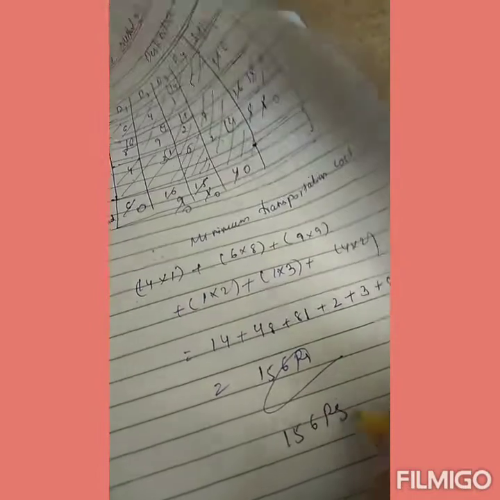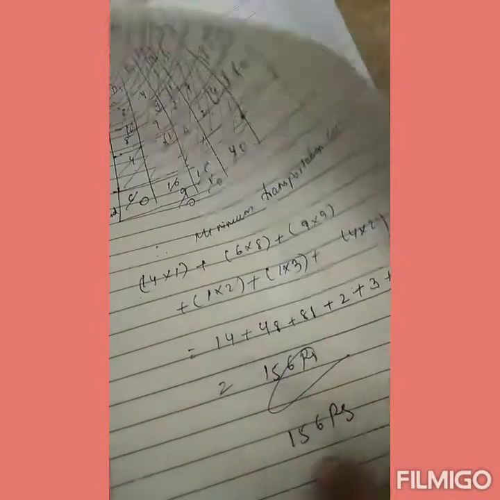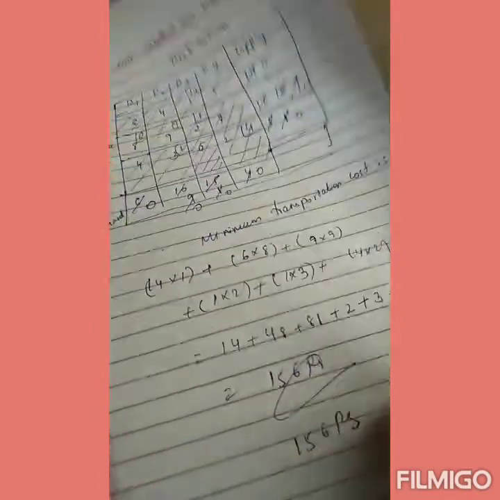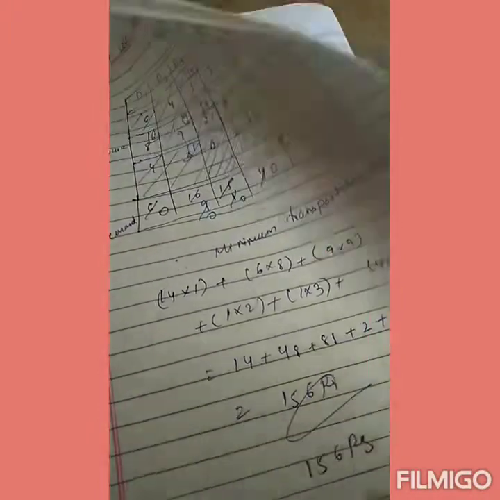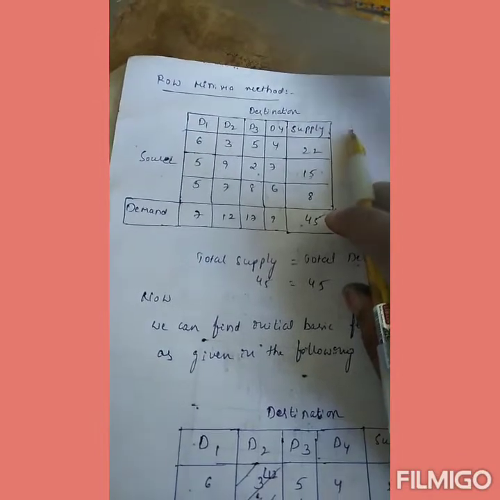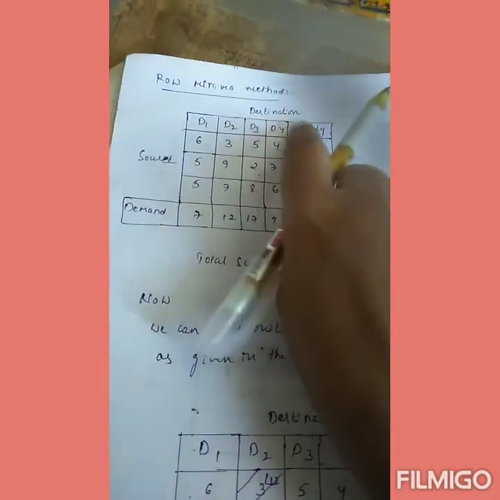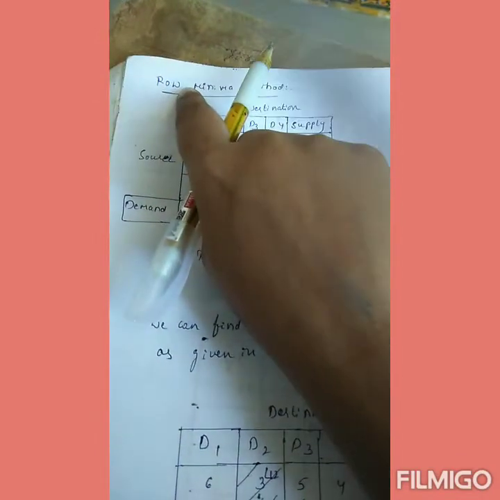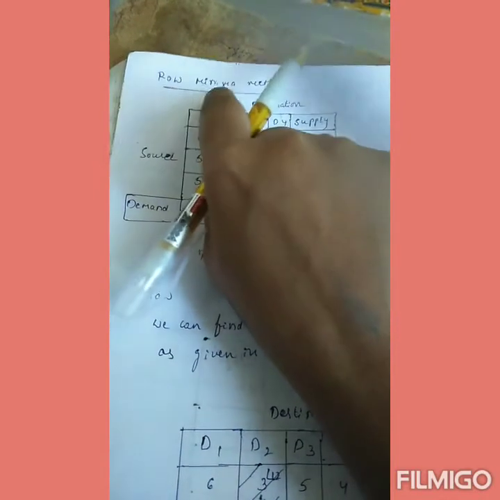156 rupees. So finally our minimum transportation cost is 156 rupees. Now we start another method, the row minimum method. This is also different from the northwest corner method and the least cost method. Our hint is row, and another hint is minima.